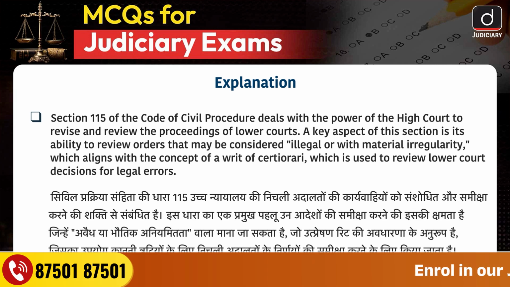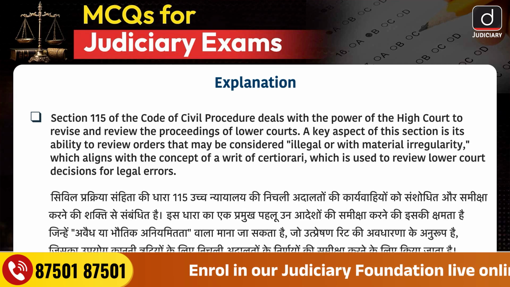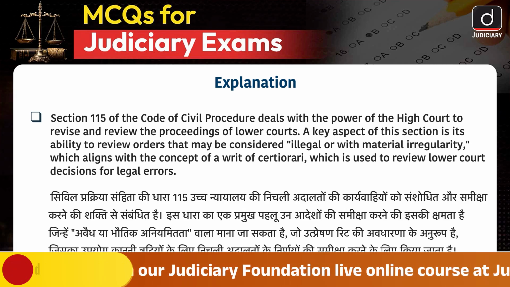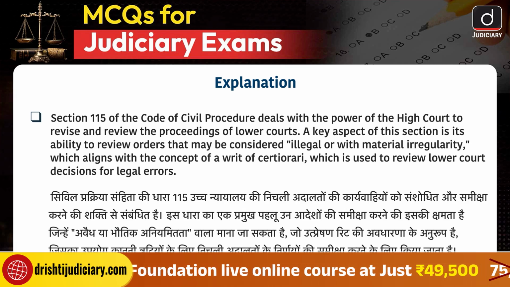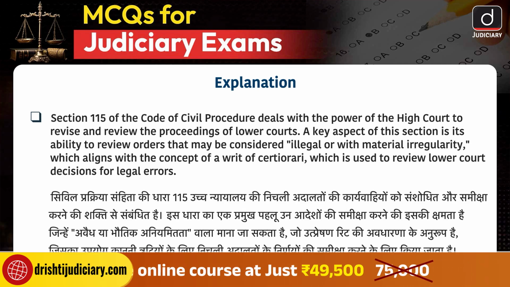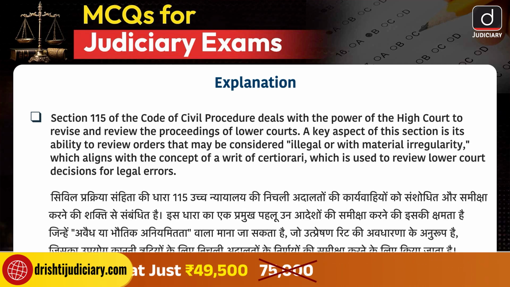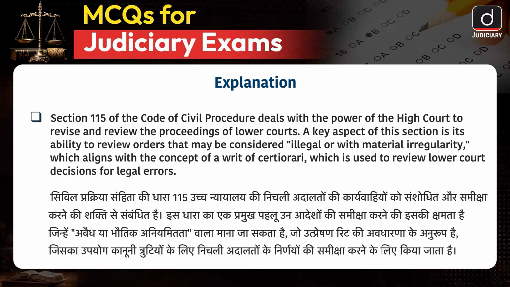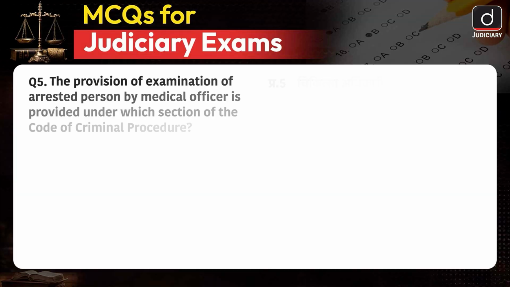Section 115 of the CPC deals with the power of the High Court to revise and review the proceedings of a lower court. A key aspect of this section is its ability to review orders that may be considered illegal or with material irregularity, which aligns with the concept of a writ of certiorari, which is used to review lower court decisions for legal errors.